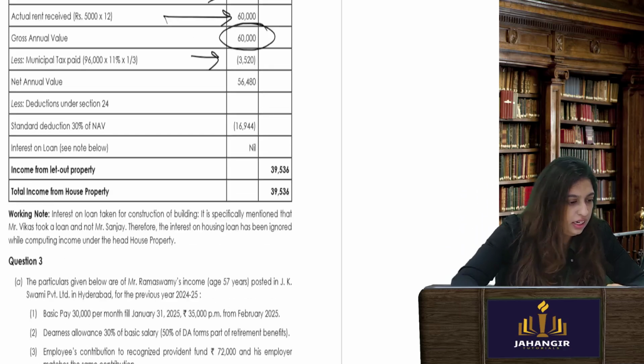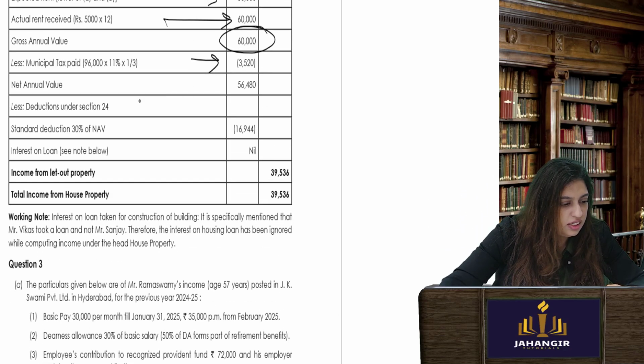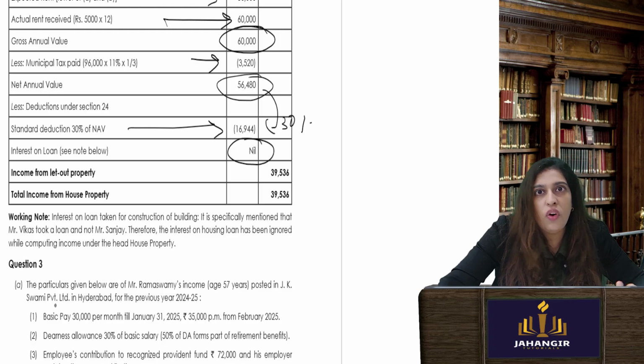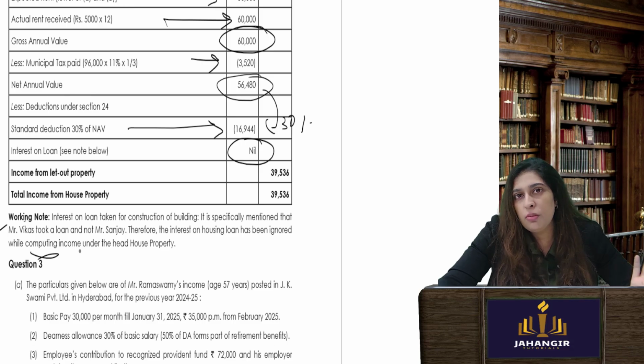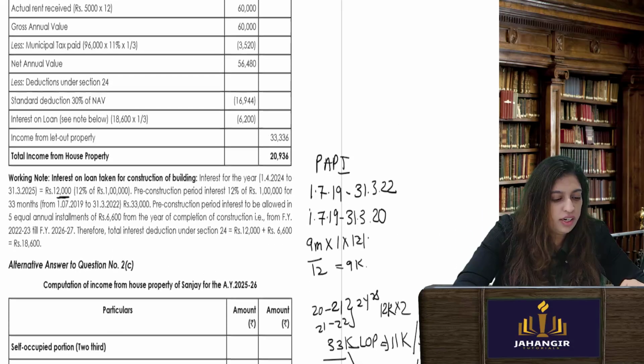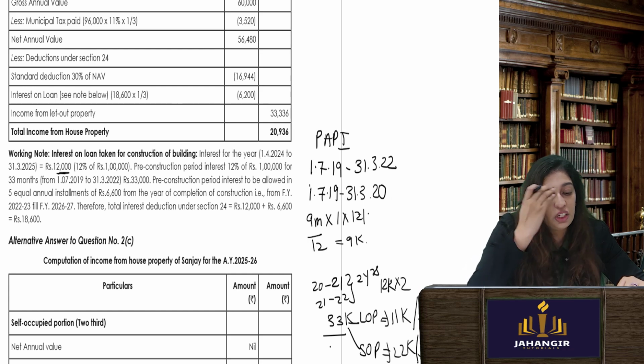Now, net annual value is 56,480. Standard deduction 30%. Interest on loan I have not taken. Why? Because the loan has to be taken by the same person. Now, you can make a note and please note it. According to me, this could be a typo, but please see who has taken the loan, and that is why you will not do any of this.